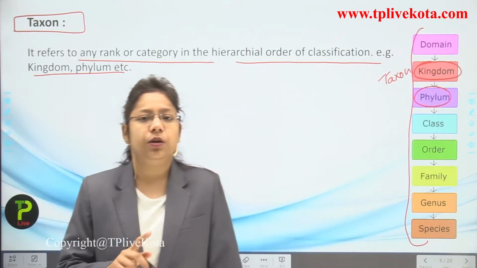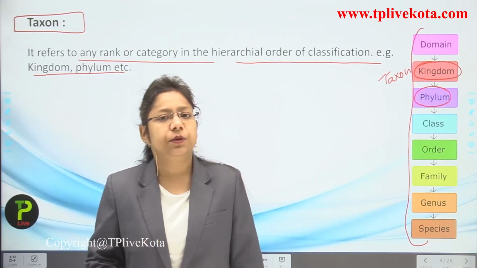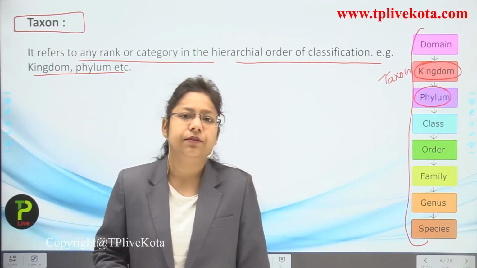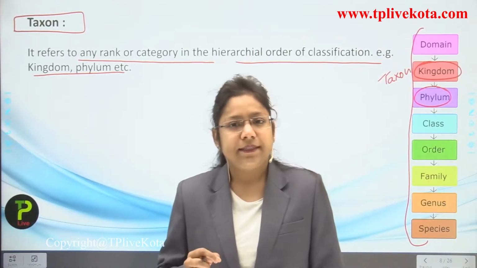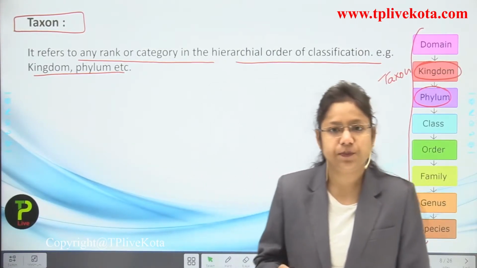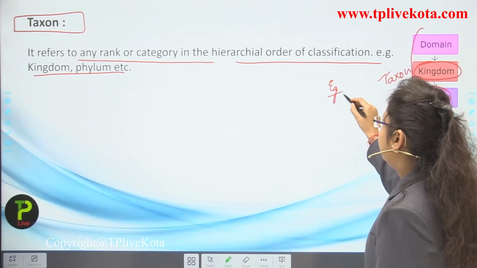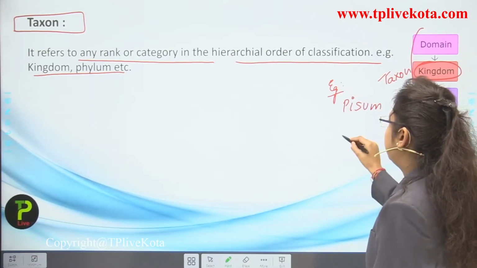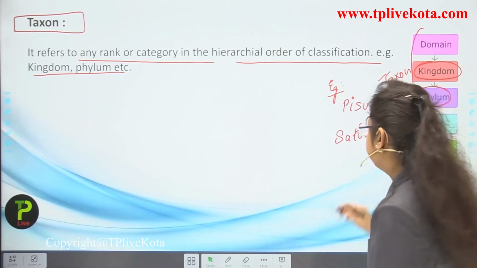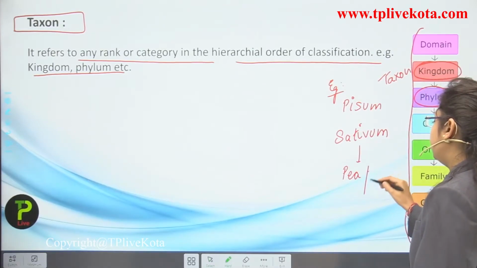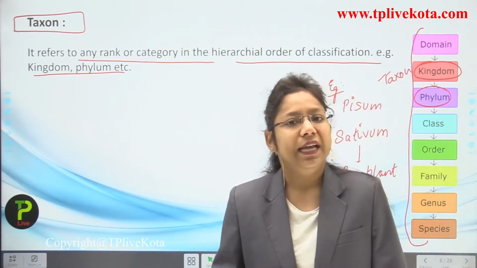If we are going to talk about only genus and species, like I am speaking the name Salmonella typhi, or I am speaking the name Pisum sativum. Pisum sativum is a scientific name which is written for the pea plant. Pisum sativum has the genus Pisum and sativum as the species. I am writing it over here so that you remember some of the names, because they are important, and sometimes questions are directly asked from the scientific names of any plant or animal.